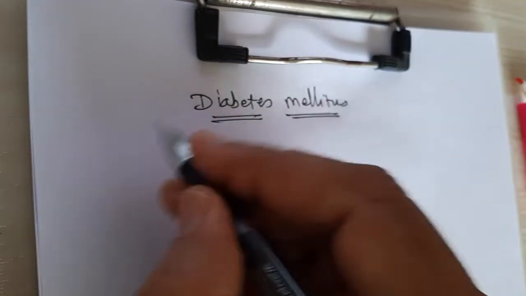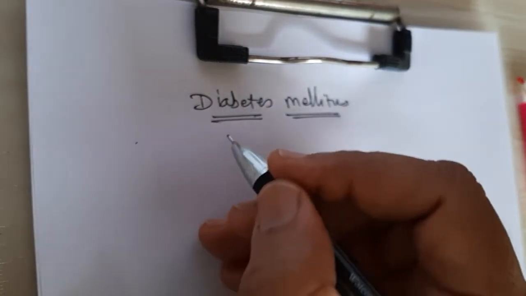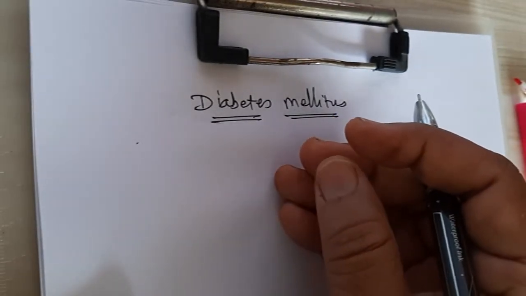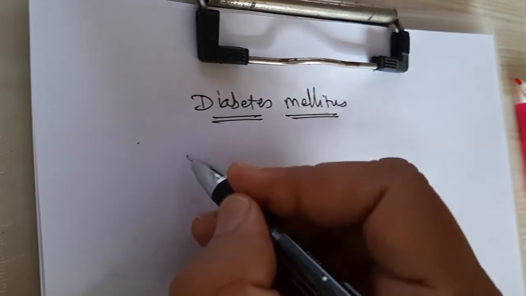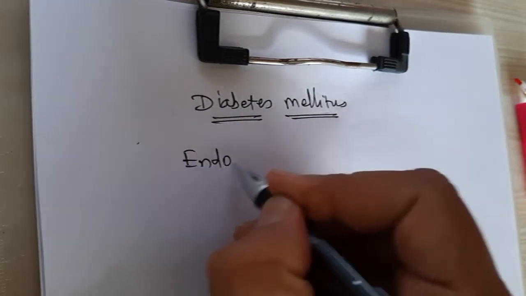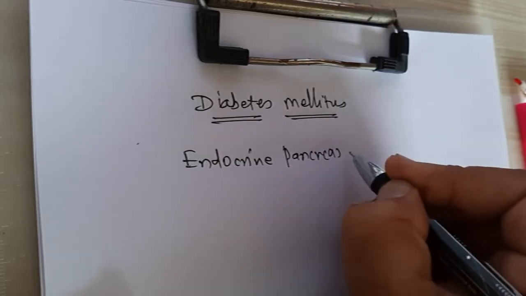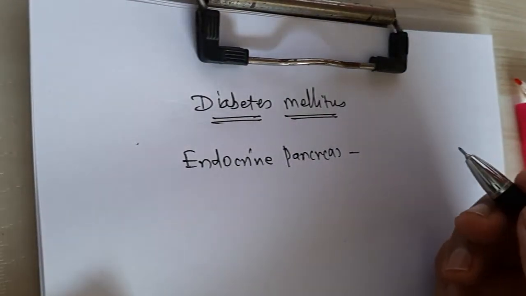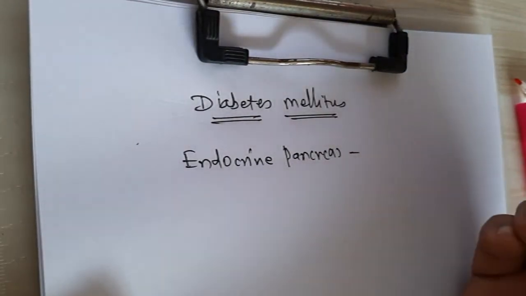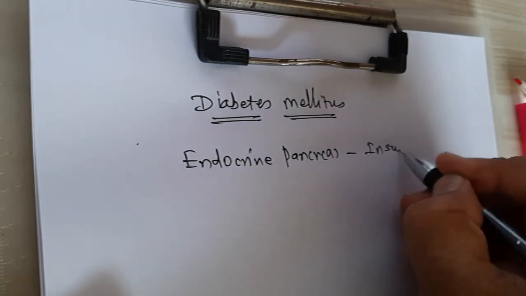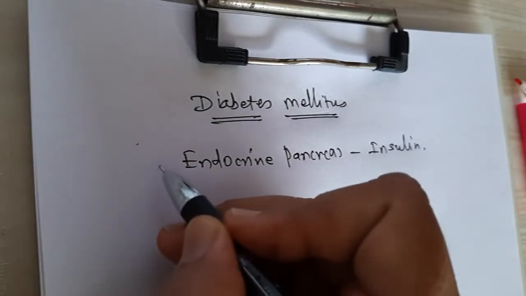This is a series of lectures. It may take two to three lectures. So first we will study the endocrine pancreas, the gross anatomy of the endocrine pancreas in regards to insulin secretion.